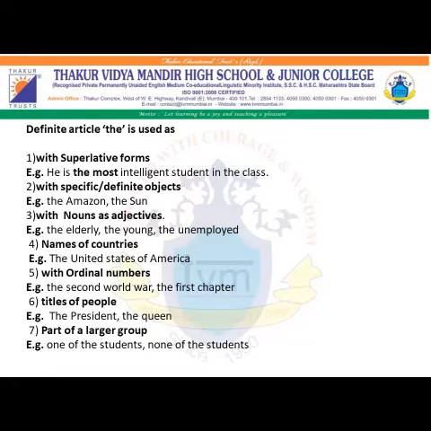The article the is also used with ordinal numbers. Now, you have cardinal numbers and ordinal numbers. Cardinal numbers are 1, 2, 3, 4, 5, 6, and so on. And against it, we have 1 stands for first, 2 is second, 3 is third. So these are the ordinal numbers. For example, the Second World War. So along with the word second, we can use the article the. The first chapter.